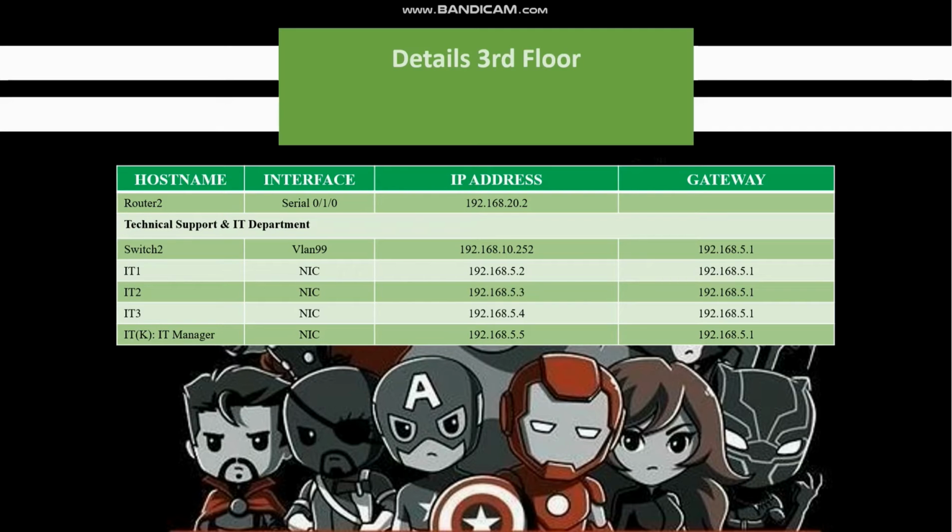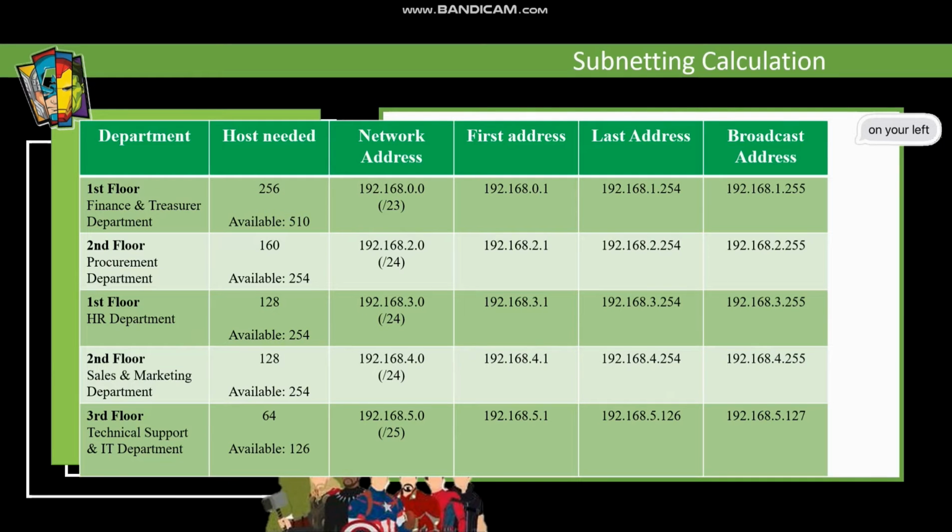There are 4 PCs attached to the switch, which are IT1, IT2, IT3, and ITK, which refers to the IT manager. There are IP addresses assigned on every PC, which are 192.168.5.2, 192.168.5.3, 192.168.5.4, and 192.168.5.5. And all these devices in the department have one IP gateway, which is 192.168.5.1. Now we will go to the subnetting calculation part.